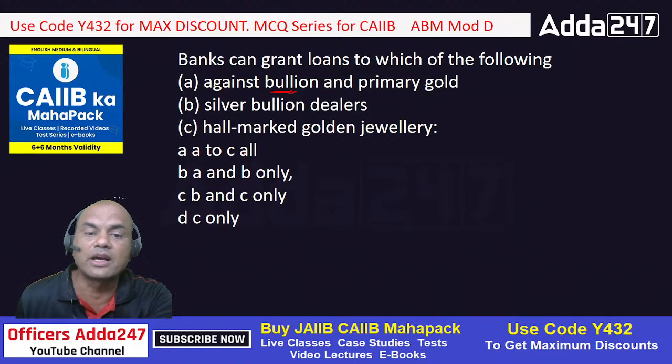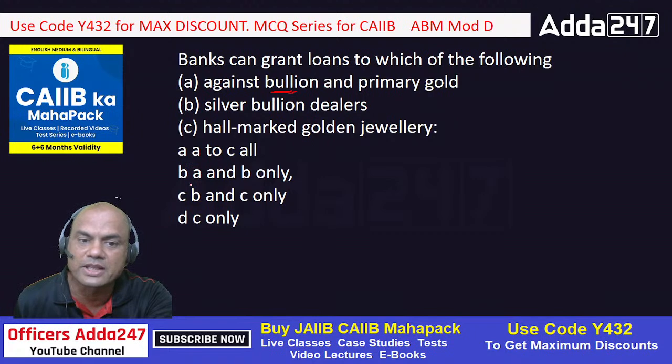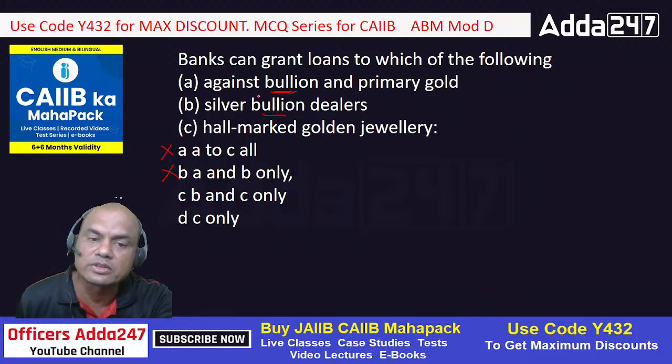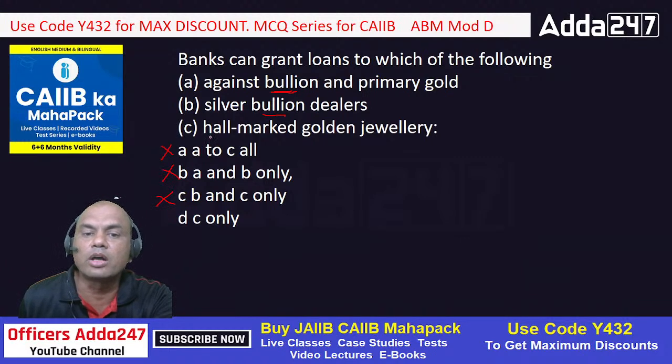So A to C is out. A and B only? Again A is there. Is A the answer? No. So wherever the A option is there, everything is out. So A is out and this B is out. Now only C and D. Silver bullion dealer: do we give loans to bullion dealers? No. So bullion dealer is also out. So B is out. What remains now? Hallmark gold jewelry. So C, D is the answer.